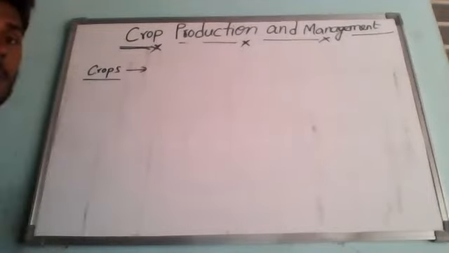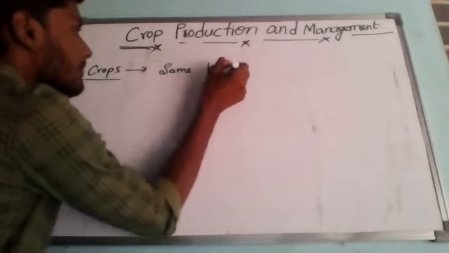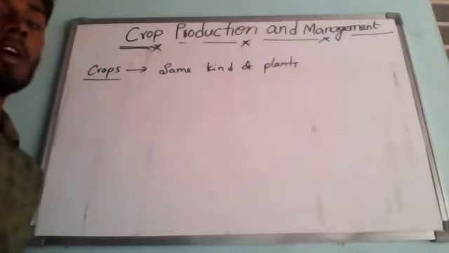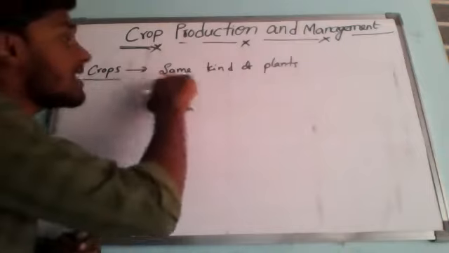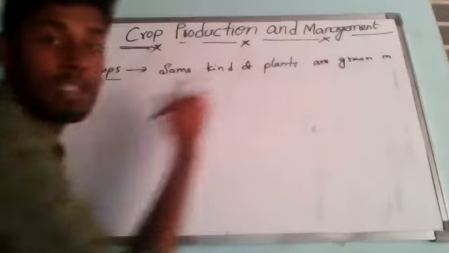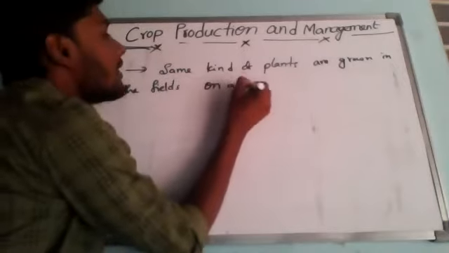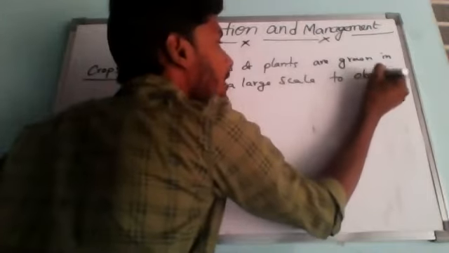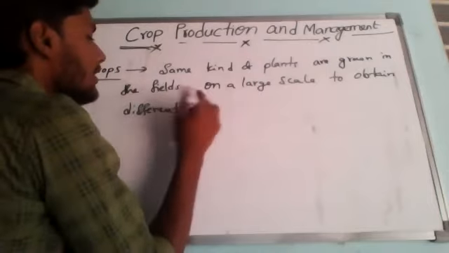If you consider crops, when the same kind of plants are grown in the fields on a very large scale to obtain food, to obtain different kinds of food, understanding what I'm saying.